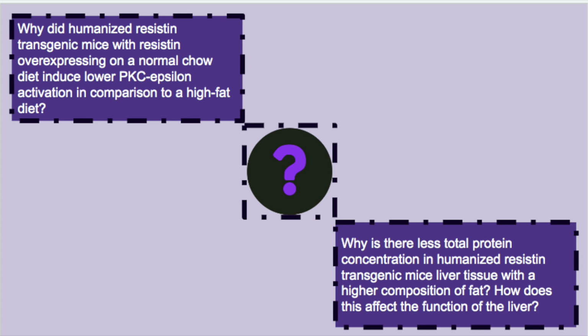My final questions are, why did humanized resistin transgenic mice with resistin overexpressing on a normal chow diet induce lower PKC epsilon activation in comparison to a high-fat diet? And why is there less total protein concentration in humanized resistin transgenic mice liver tissue with a higher fat composition? How does this affect the function of the liver?